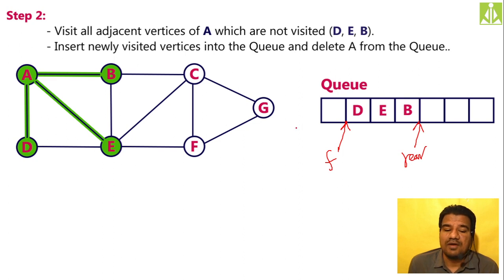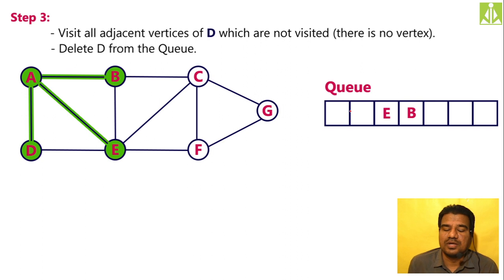So for D, we don't have any unvisited adjacent vertices. So if there are no unvisited vertices to visit, simply delete that node from the queue. So now we delete this. Queue deleting is over.